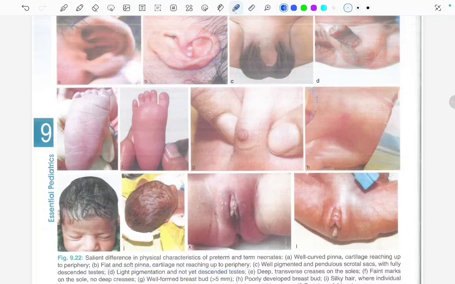In the C1 we can see well pigmented and pendulous scrotal sacs with fully descended testis. Fine, they are pigmented scrotal sacs with fully descended testis. And in the D1 we can see light pigmentation and not yet descended testis. And see here, the testes are not yet descended.